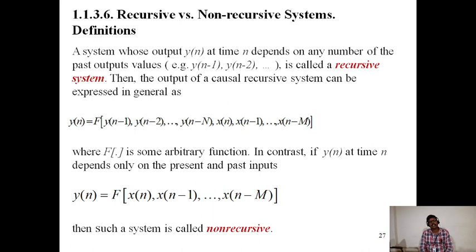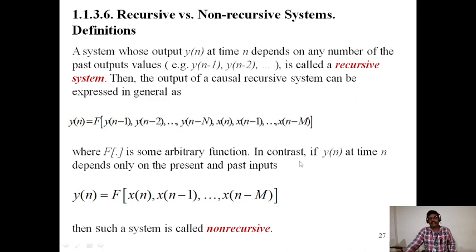Recursive and non-recursive systems. There are different types of systems. A system whose output y of n at time n depends on any number of past output values is called a recursive system. Then the output of a causal recursive system can be expressed in general as y of n is equal to f of y of n minus 1, y of n minus 2, up to y of n minus capital N, x of n, x of n minus 1, where f is some arbitrary function.